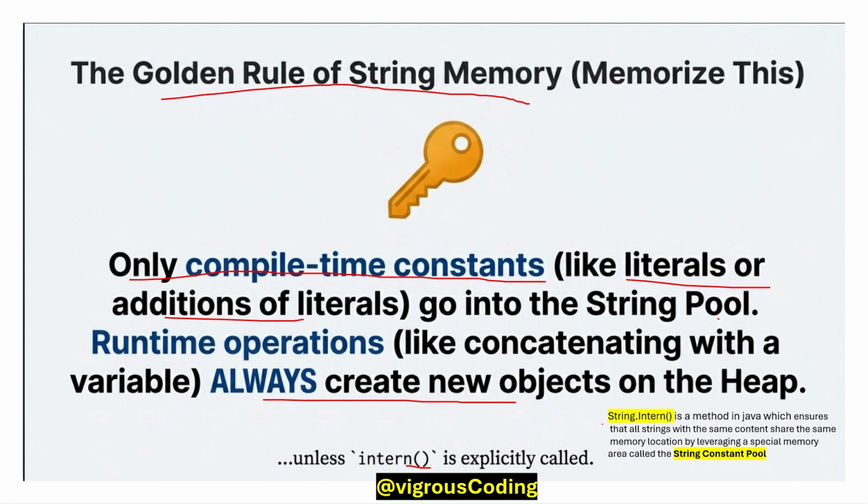String intern is a method in Java which ensures all strings with the same content share the same memory location by leveraging a special memory called the string constant pool. So when we use intern at runtime, it also stores that string into the string constant pool.